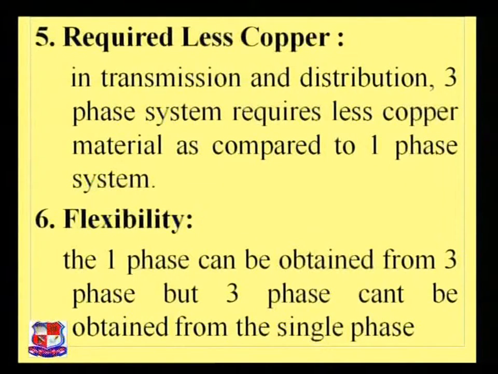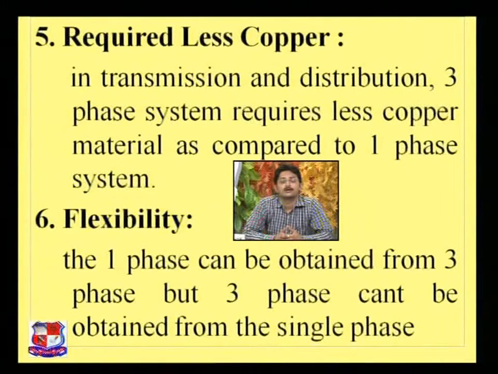So it is again a very important advantage. The fifth is that it requires very little copper. For the same size, a three-phase system requires very little copper. Friends, as we all know, copper is a very costly material, and it is always necessary for getting good conductivity in a circuit. So it requires much less copper in a three-phase system than in a single-phase system.